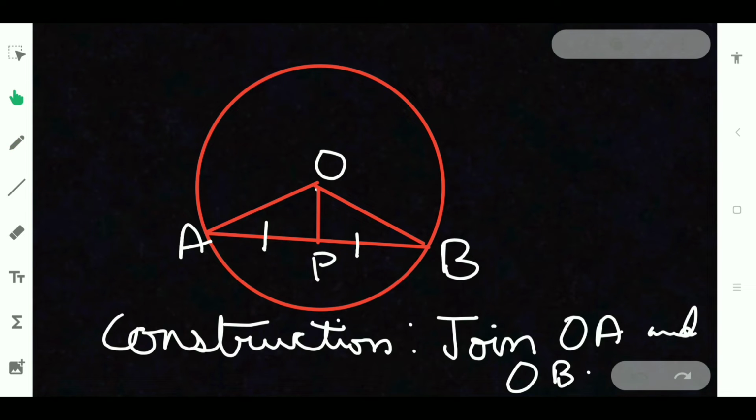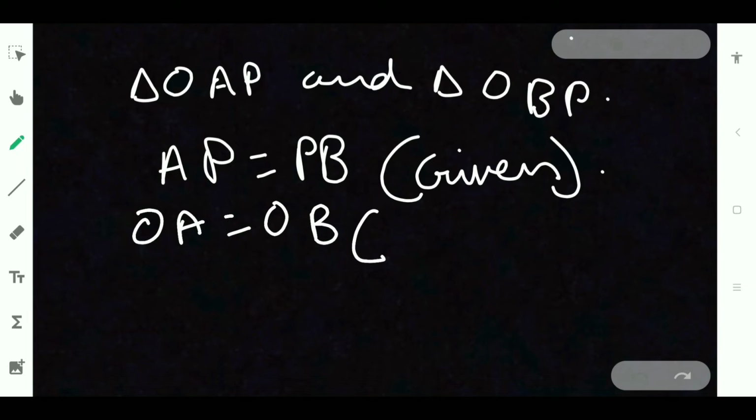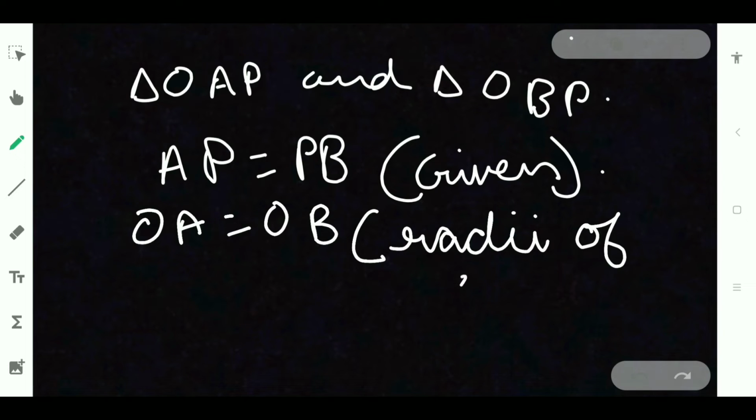And same way OB is equal to OA. Can you guess what is the reason? Pause the video and guess what is the reason. Yes, that's correct. It is radii of same circle.